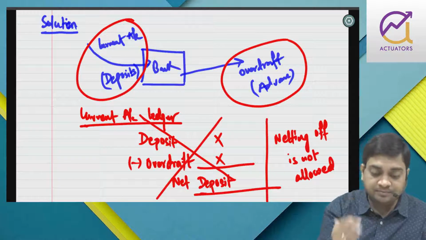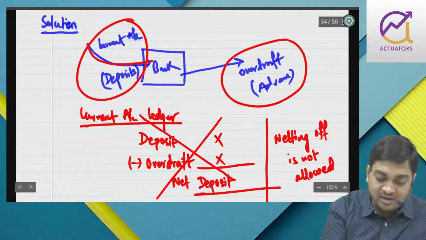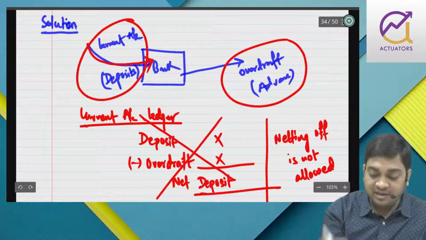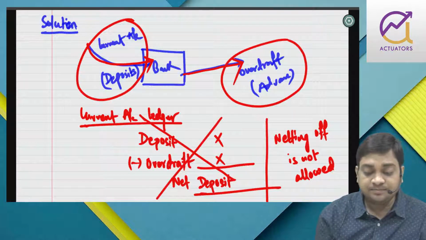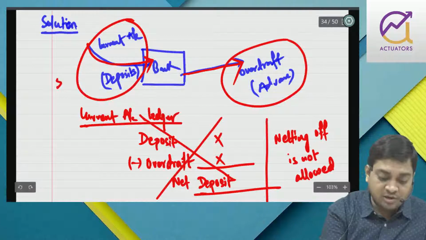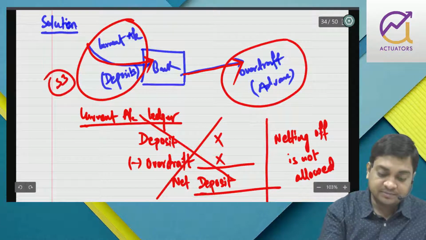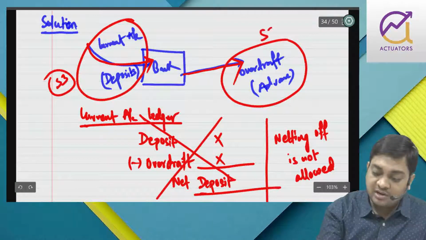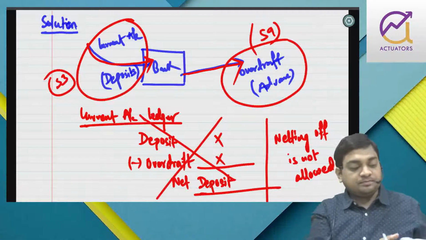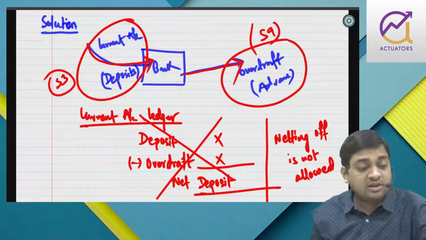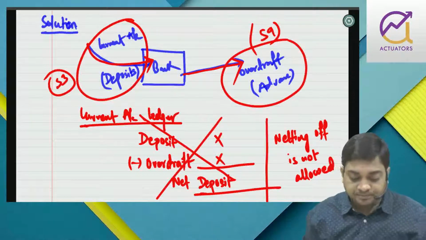Is that fine? So you have a deposit, that is your liability, and if you have allowed someone to overdraft, that is your asset. So this has to be shown under schedule 3, and this has to be shown under schedule 9. You just can't net it off, because you need to show the different positions, right?